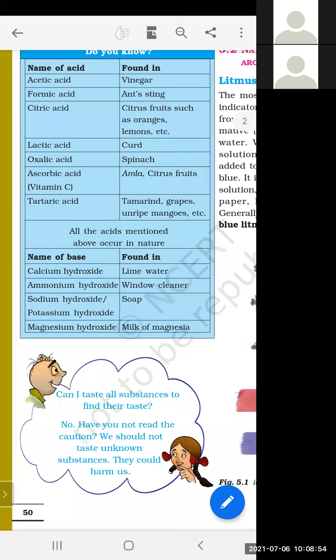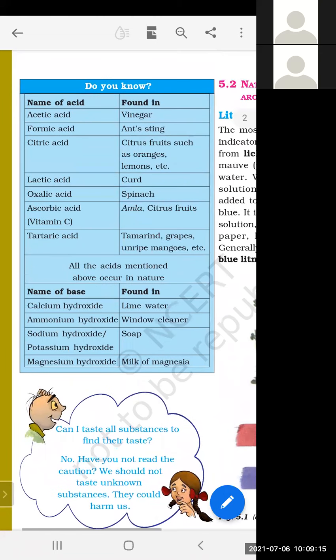Magnesium hydroxide, milk of magnesia. When we have digestion trouble or pain in our stomach, the doctor gives us a syrup. They give a bottle to drink, which contains milk of magnesia. The acidity in our stomach is cured with the help of this milk of magnesia.